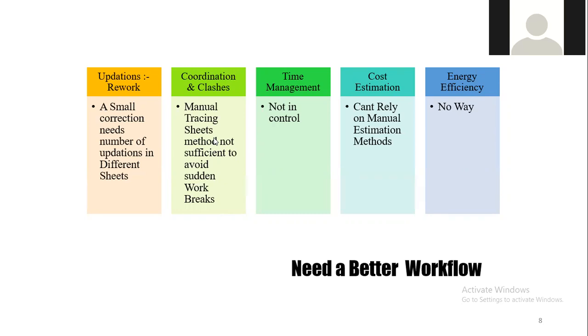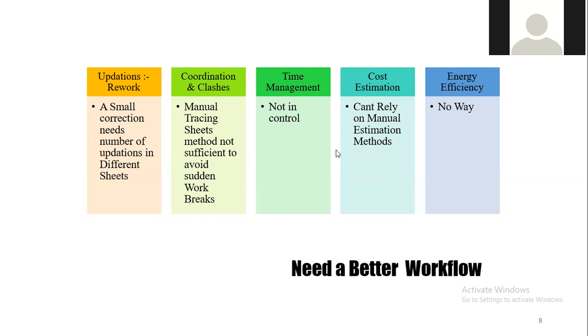It's a tedious process to manually correct those clashes. And finding the clashes is also very difficult if we are using 2D drafting software.